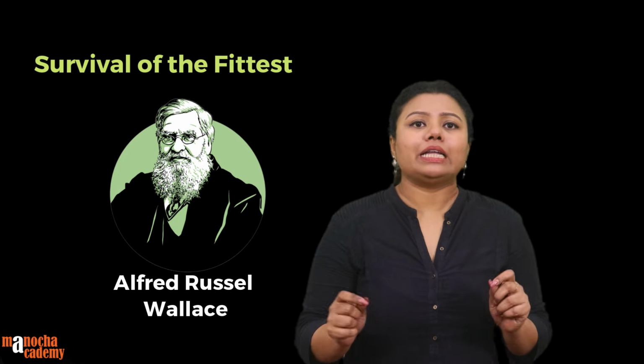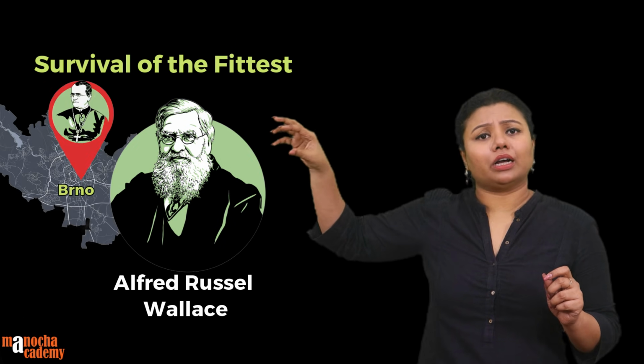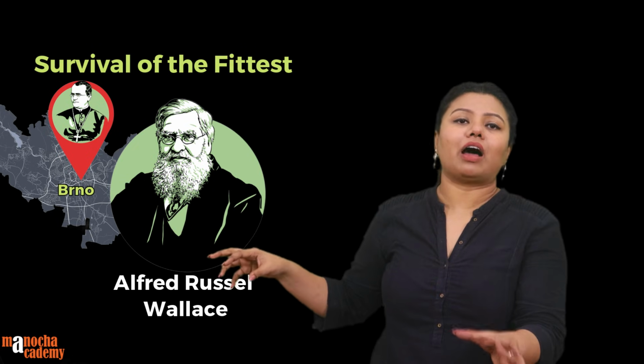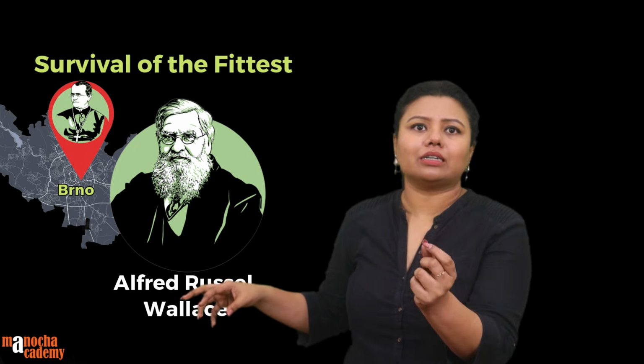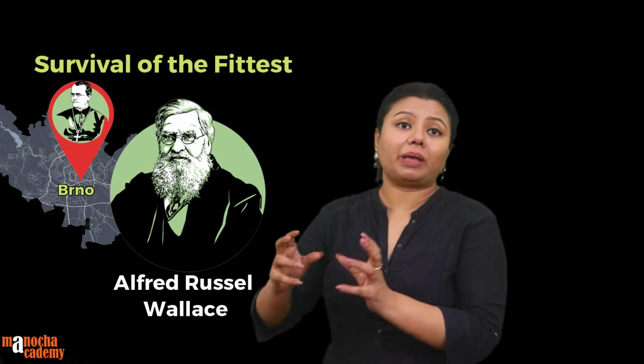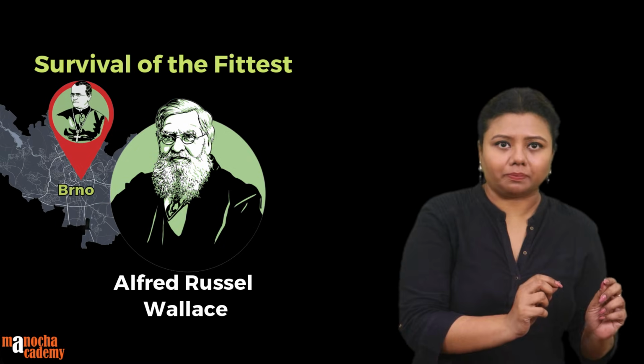They did not have an idea about factors or genes, that Mendel was working on somewhere in Austria at that point of time. Otherwise, Wallace possibly could have understood that these factors are the things that they are calling fittest. So if you have the best of factors, that is gene, you are the fittest one.